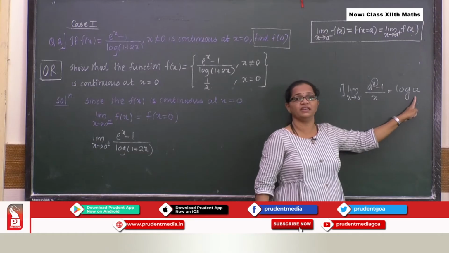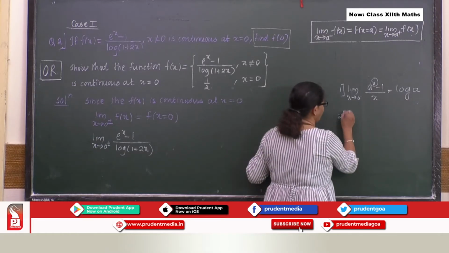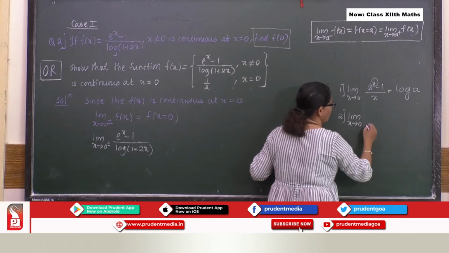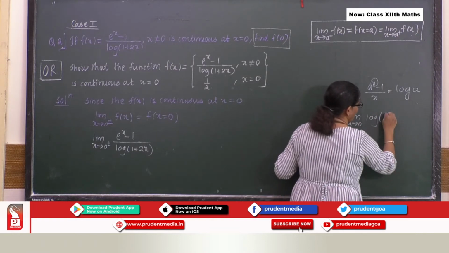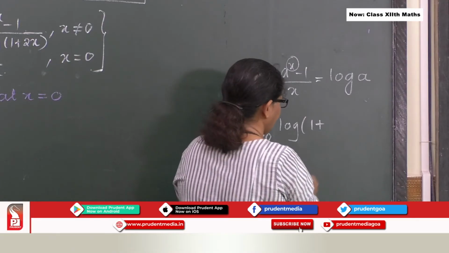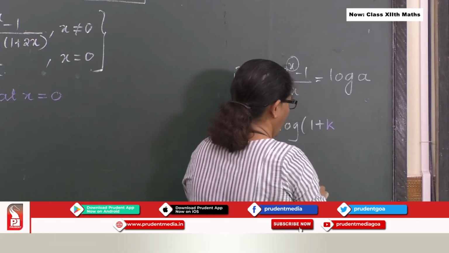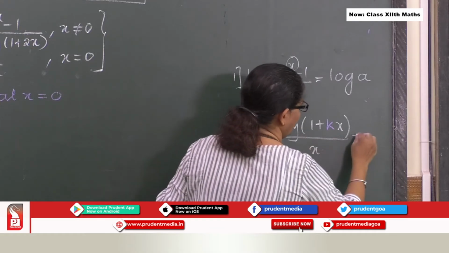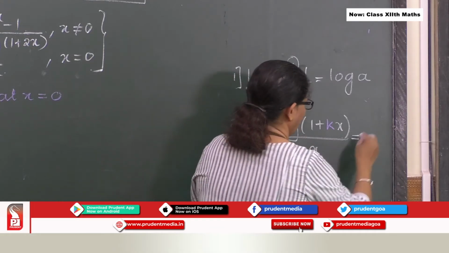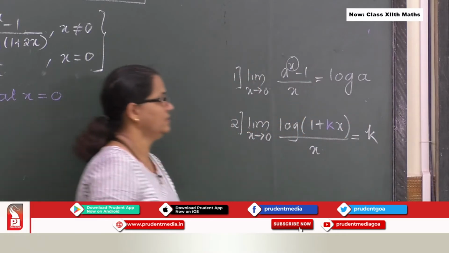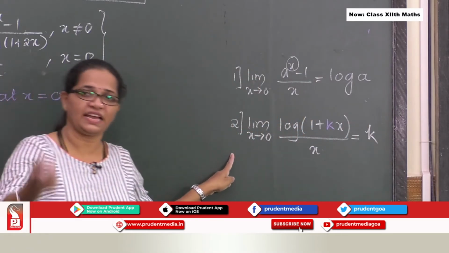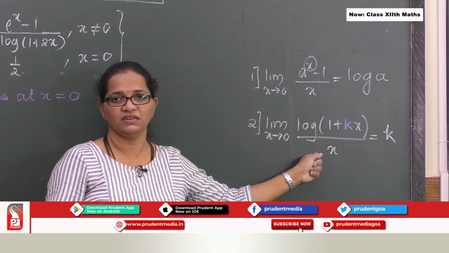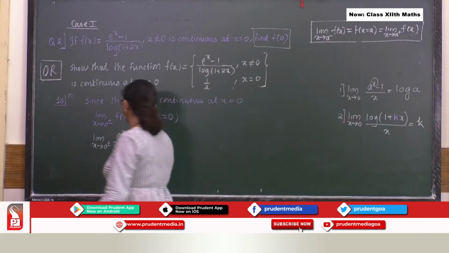Then only you can write it as log a. And the second one, that is limit x tends to 0 of log of 1 plus kx upon x, if you get, it is nothing but k. So this is the second formula from logarithmic function we are considering. So let us proceed further.